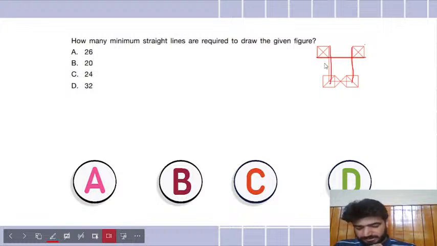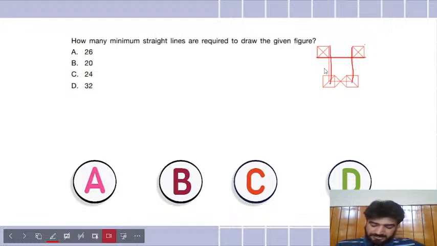Okay, Shivani Panda, or I think option A, Arya says 26. Satvik says C, 24. Arohi says C. Anybody else?